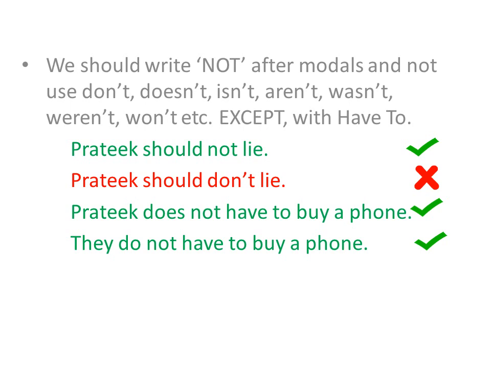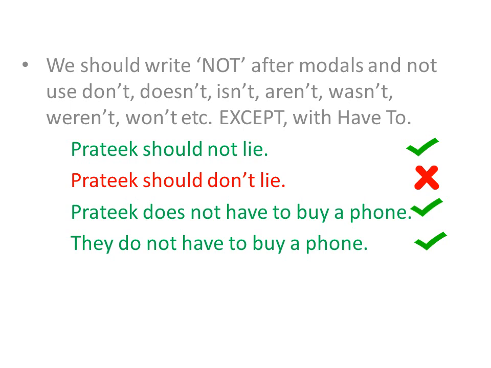And with other modal verbs also, we'll follow the same pattern. Like we can write Pratik will not lie, or Pratik might not lie, or Pratik could not lie, something like this. So in case of the modal verbs except have to, we write not after the modal verb.